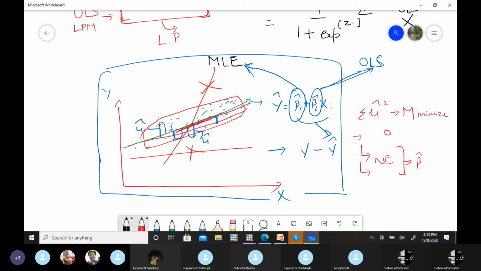Sorry Shiva sir, in OLS we have minimized this residual sum of squares. Now in MLE we have to maximize, but my first question is which thing we are going to maximize. Methodology is the same. In OLS we minimized it, then set the first order condition equal to zero, solved those equations and estimated the betas. Now here, in place of minimizing, we are going to maximize. That's the only difference between the OLS methodology and the MLE methodology.